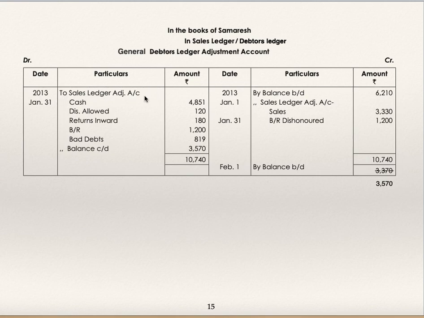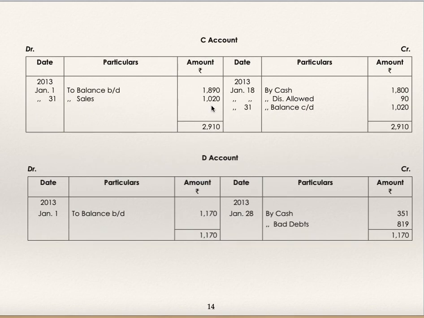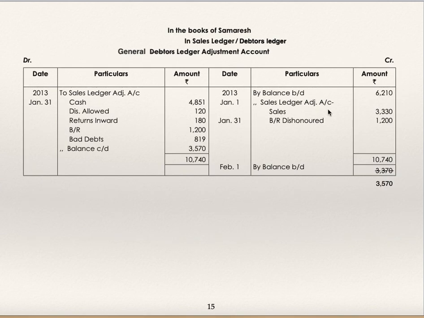Then to sales ledger adjustment account, that is debtors ledger adjustment account, and by debtors ledger adjustment account. Go through each and every account, take the totals, because in self-balancing ledger you are supposed to post the totals. Total of sales will be 1710 plus 600 plus 1020, that you will find here.